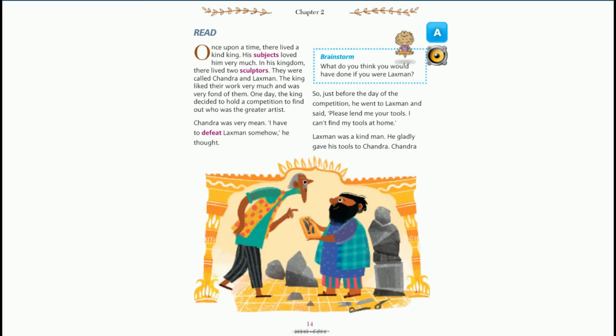Lakshman was a kind man. Here Chandra was very mean, but Lakshman was a very kind man. Yes, he was a very good person. He gladly gave his tools to Chandra. He quickly and happily gave his tools to Chandra.